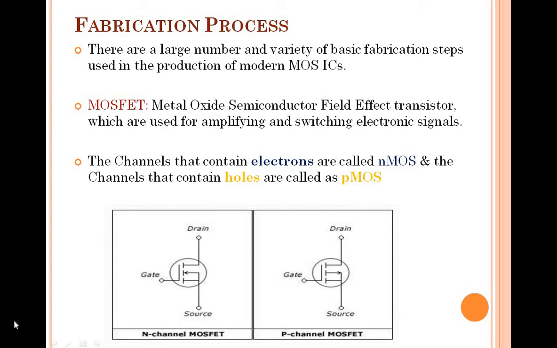So what is a MOSFET? MOSFET is nothing but metal oxide semiconductor field effect transistor, which is used for amplifying and switching electrical signals. The channel which contains electrons is called your NMOS transistor, and the channel which contains holes as majority carriers is called your PMOS transistor. For the basic fabrication steps, first we have to see how we are going to develop a transistor.